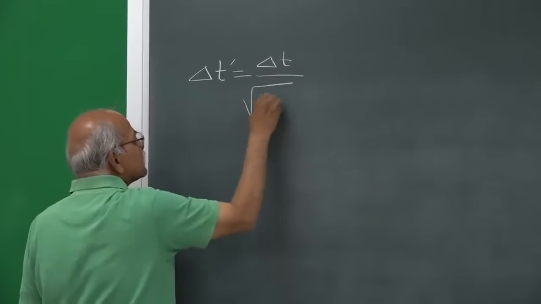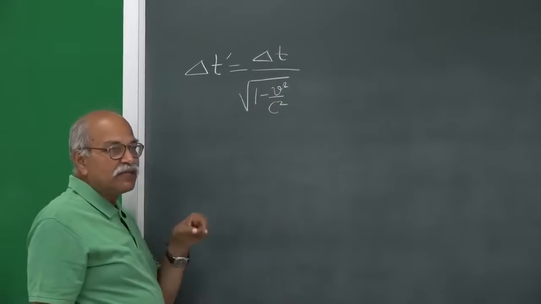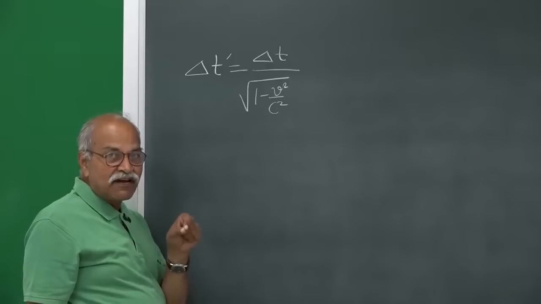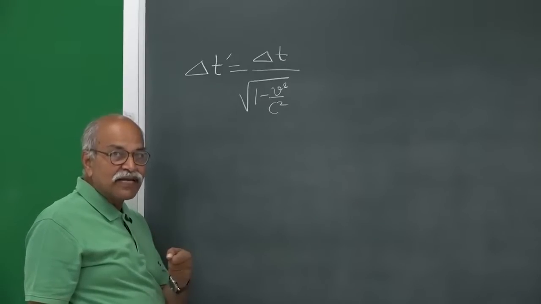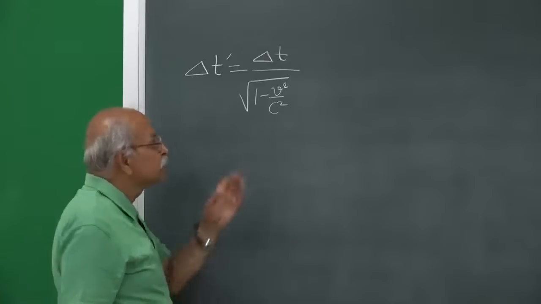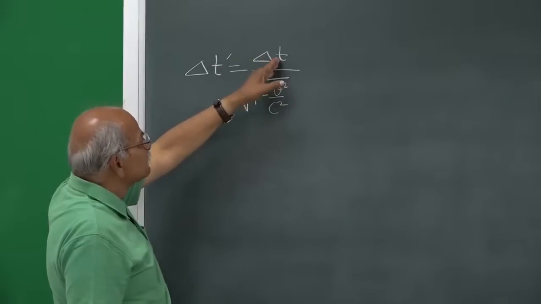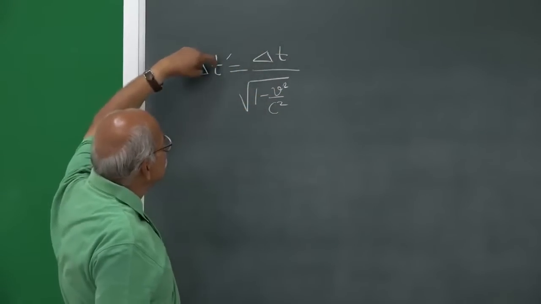The essential part is that the proper time interval will be the smallest. The frame in which the two events are at the same position, the time interval measured from that frame will be smallest. So, it depends on which you call delta t, which you call delta t prime. In this particular case, this is the proper time interval and this is the improper time interval.